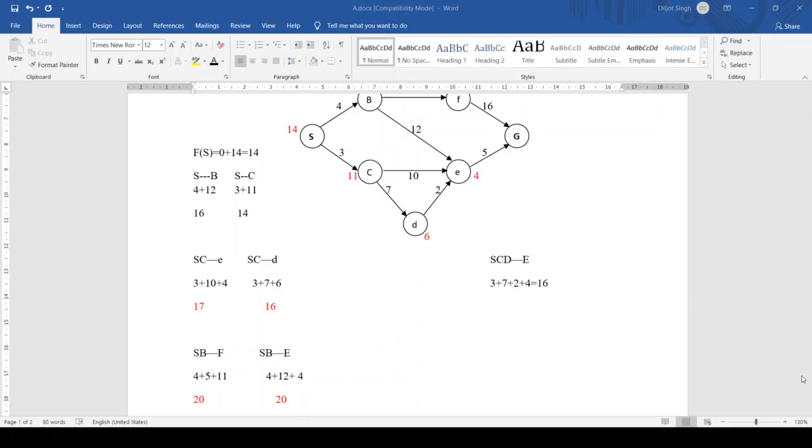Next, now if I'm at E, I have to explore the other one. I will explore S, C, D, E, which will take us to G, the goal state.